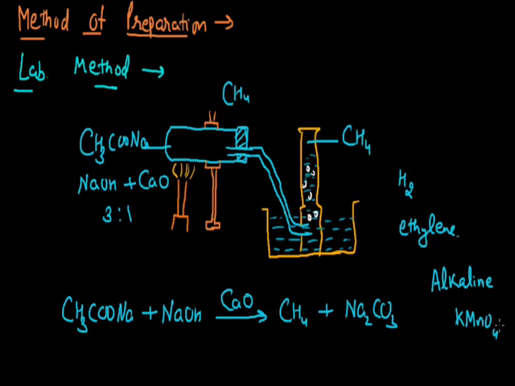By passing this methane gas through the alkaline KMnO4 solution, we will get methane in the pure form. So that is the lab method for the preparation of methane. Now this methane can also be prepared by some other methods, and now we will be talking about those methods.